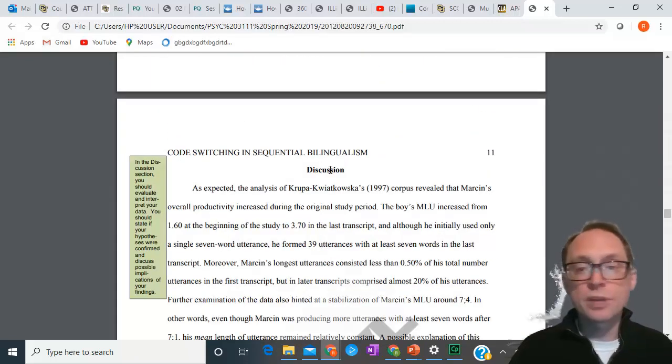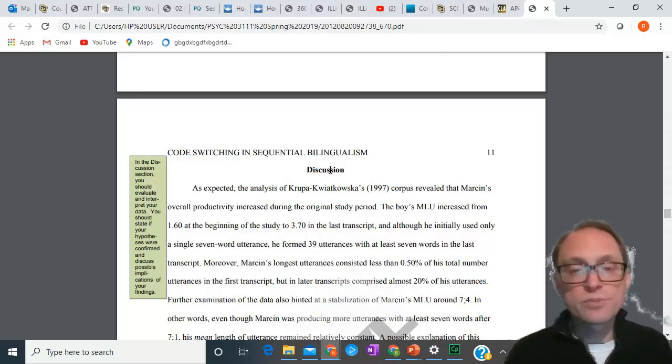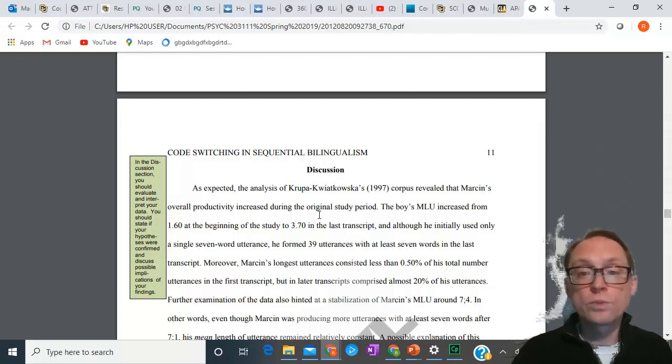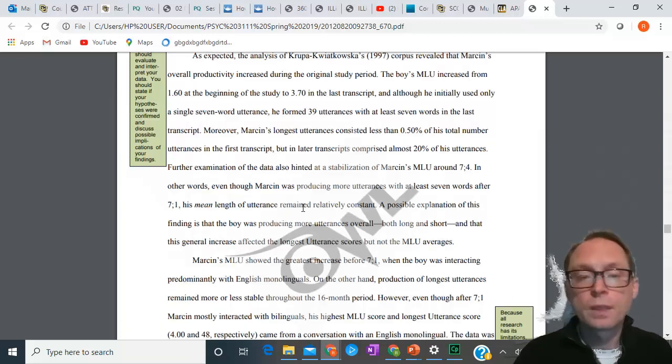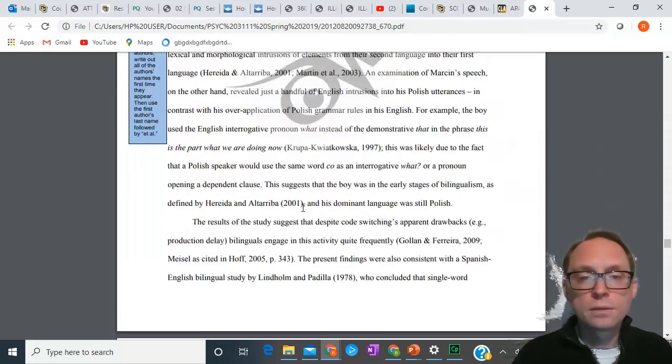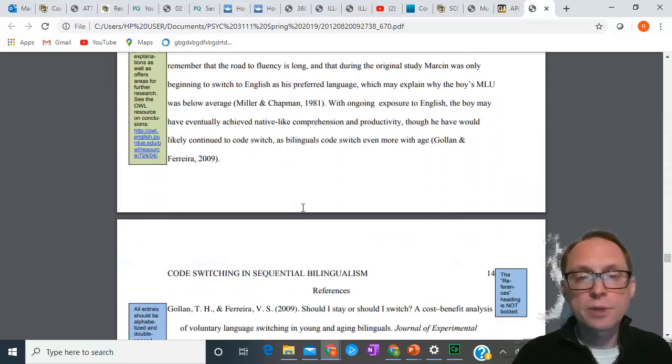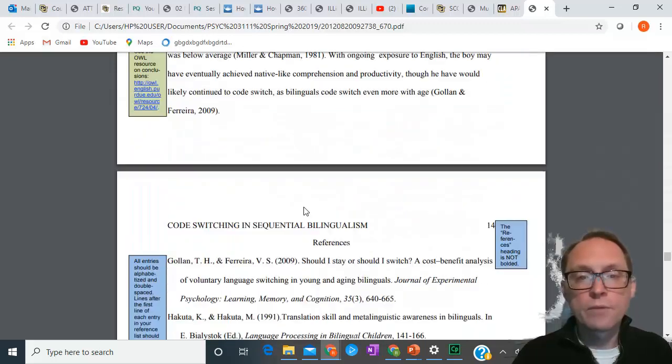Now, this just happens to be on a new page. You don't normally have a page break for the discussion section. The discussion section tells us in words what the results really mean. Then the discussion section is the last part of the main body. Then we have a new page and the references section.